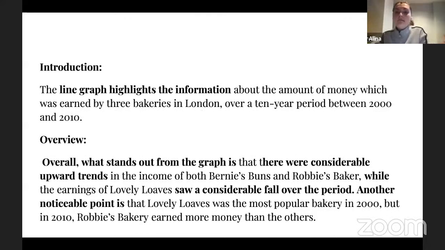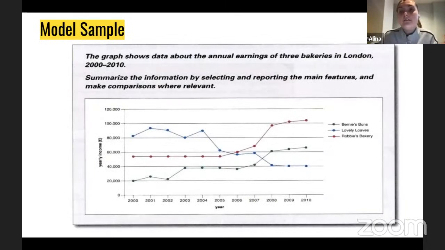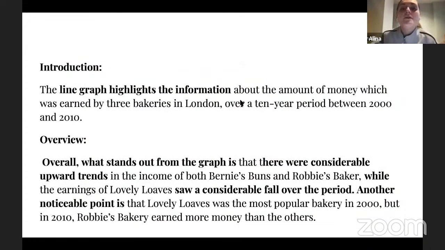Next, let me get back, right, to the graph itself. Here you can see that the topic is the annual earnings of 3 bakeries in London, right? And then they give you the time frame, right? So my task is to paraphrase it. Okay, great. So how to do that, right? If we get to my introduction, you can see that I'm not trying to talk about earnings, right? I'm trying to think, what are earnings, right?